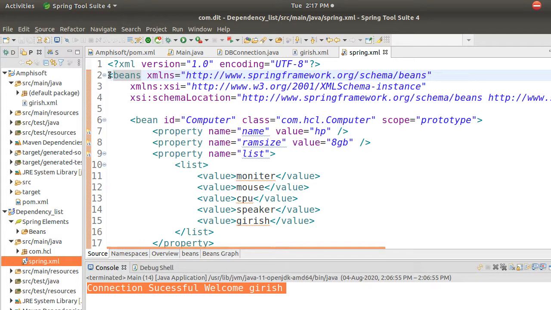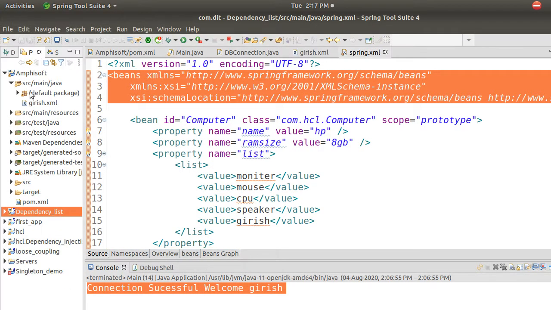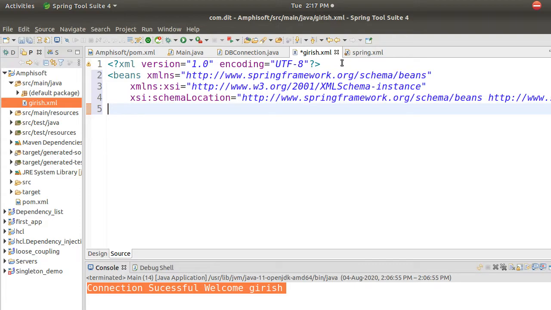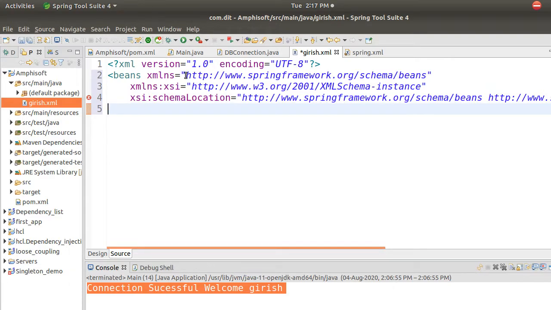I'll tell you what are these 3 lines which I'm copying. So you should also copy this. So I just copied. I come to my project, and I go inside this and I paste those 3 lines. So what are these 3 lines? It is saying what the schema location is, right?